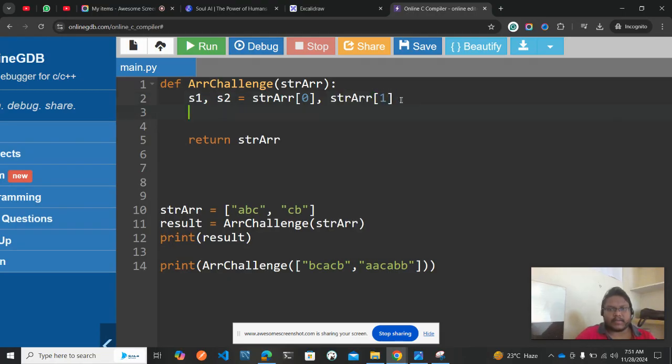Now s1 will be having abc and s2 will be having cb.